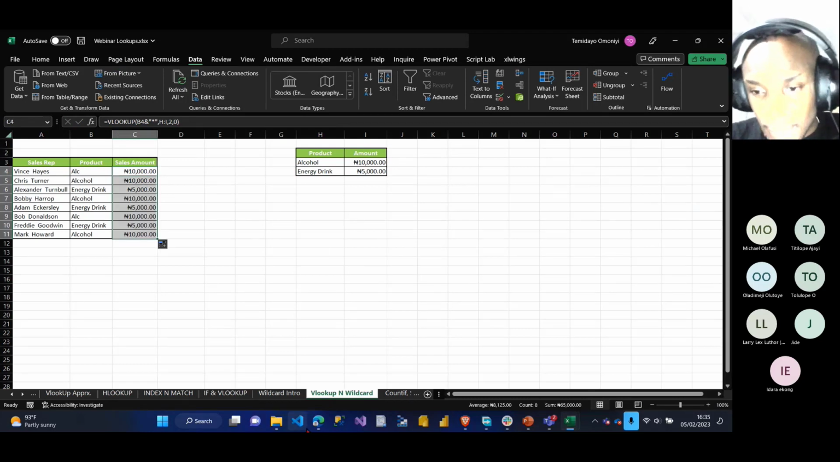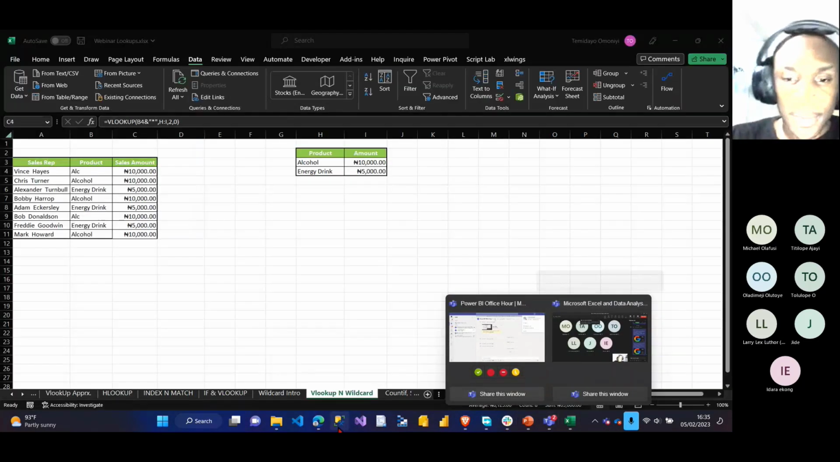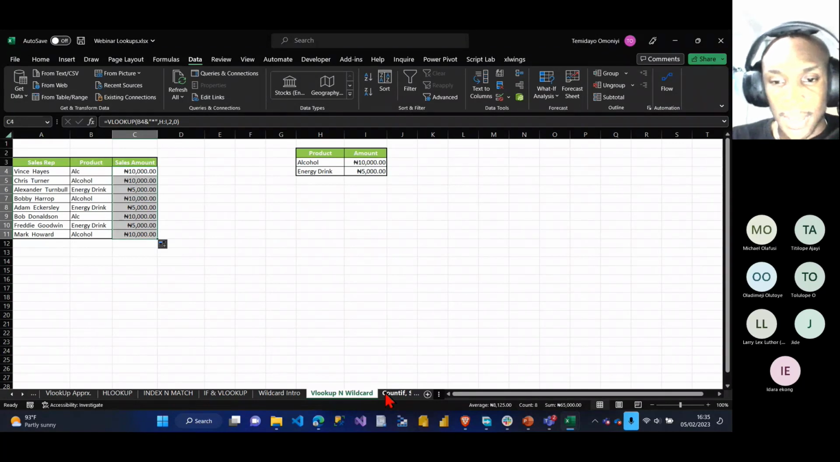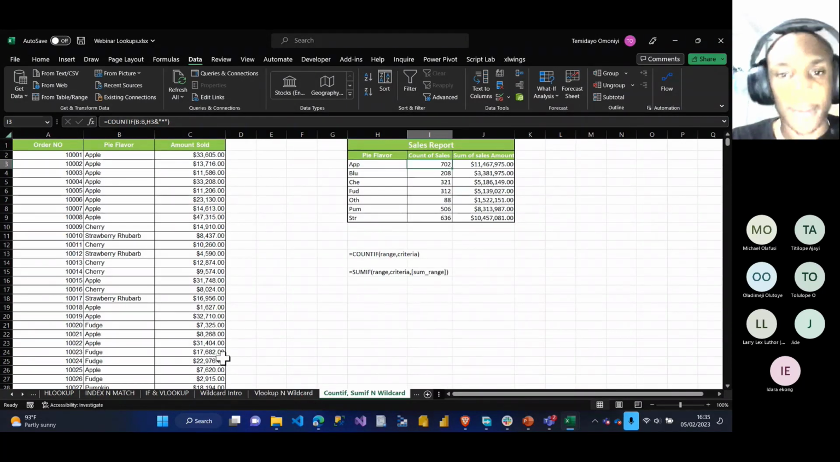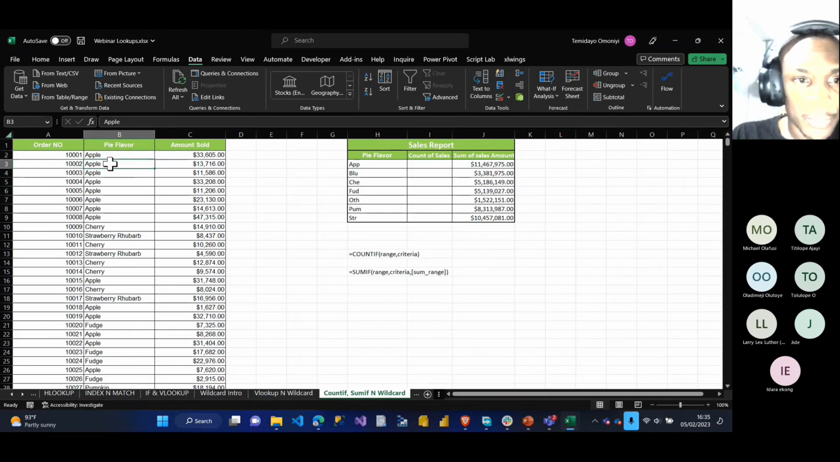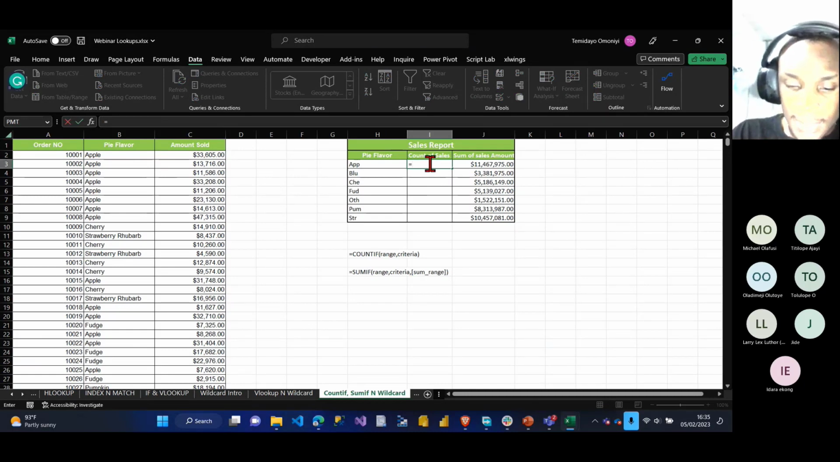Okay, I guess there's no question so far. So let's go to the next one, which is COUNTIF and SUMIF, using the wildcard also. I'll delete all of this. I have different products: apple, strawberry, and the rest. So I say equals COUNTIF. I want to use COUNTIF with a wildcard. The range, I will select the entire pie flavor, comma, the criteria should be what is here and double quotes, star, double quotes, close my bracket.